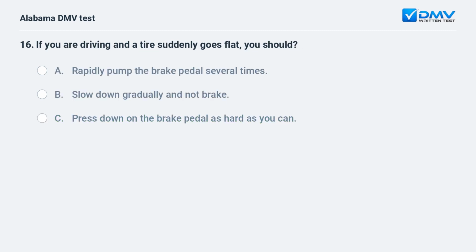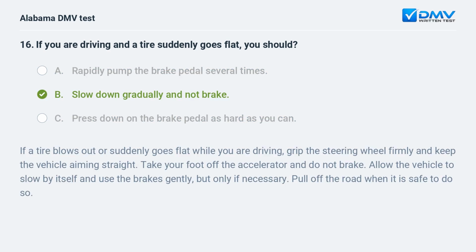If you are driving and a tire suddenly goes flat, you should A. Rapidly pump the brake pedal several times. B. Slow down gradually and not brake. C. Press down on the brake pedal as hard as you can. B. Slow down gradually and not brake. If a tire blows out or suddenly goes flat while you are driving, grip the steering wheel firmly and keep the vehicle aiming straight. Take your foot off the accelerator and do not brake. Allow the vehicle to slow by itself and use the brakes gently, but only if necessary. Pull off the road when it is safe to do so.